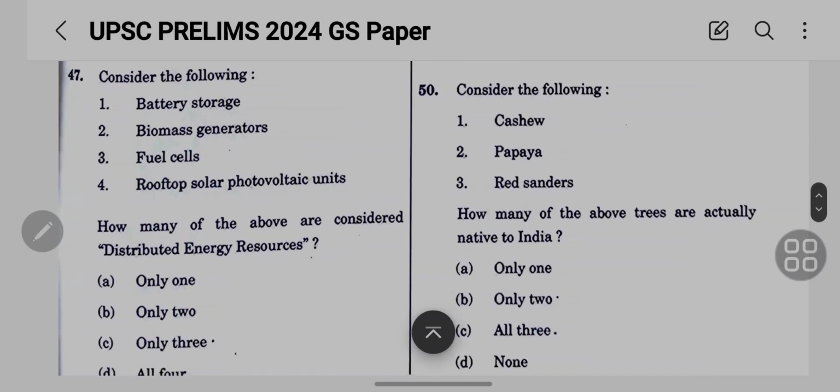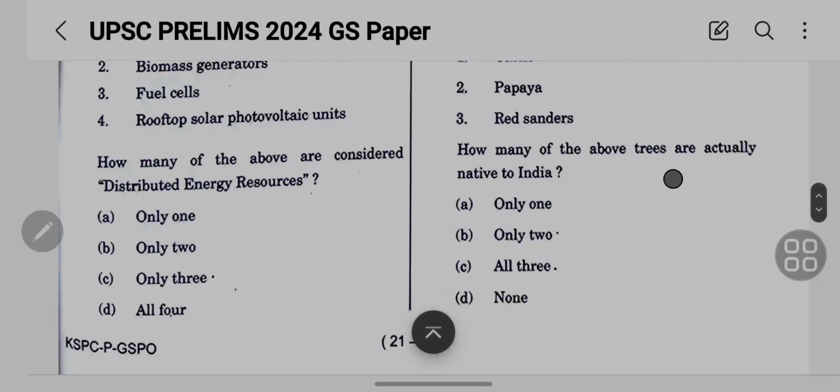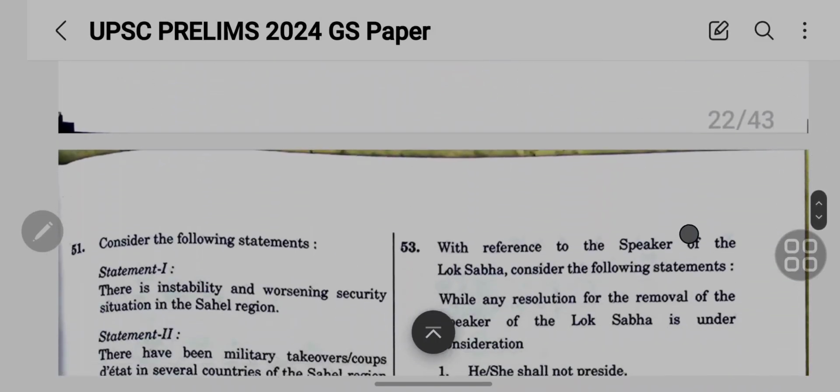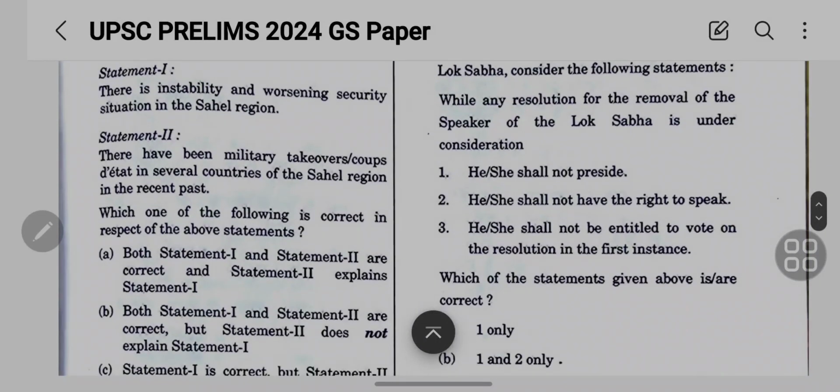Okay. Consider the following: cashew, papaya, and red sanders. How many of the above trees are actually native to India? Actually native to India. Okay, papaya. Okay, nice. Then question number 51 is that there is instability and worsening security situation in the Sahel region.